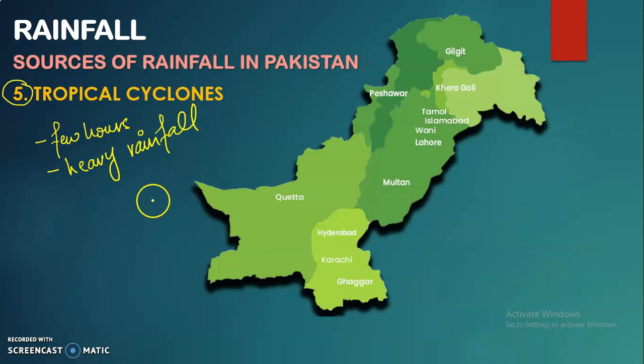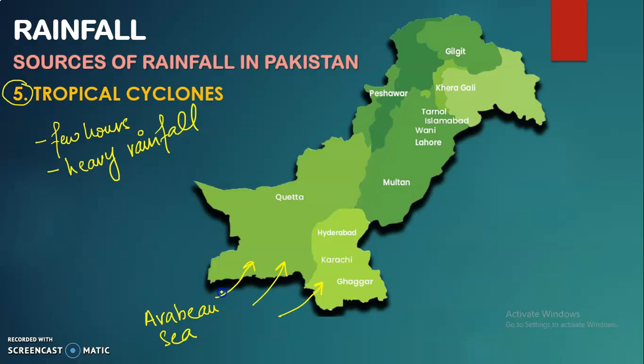Now this originates from the Arabian Sea, the southern part of Pakistan, the coastal area. The Arabian Sea is the one from where these cyclones originate. They are mainly for very few hours but very heavy and destructive.